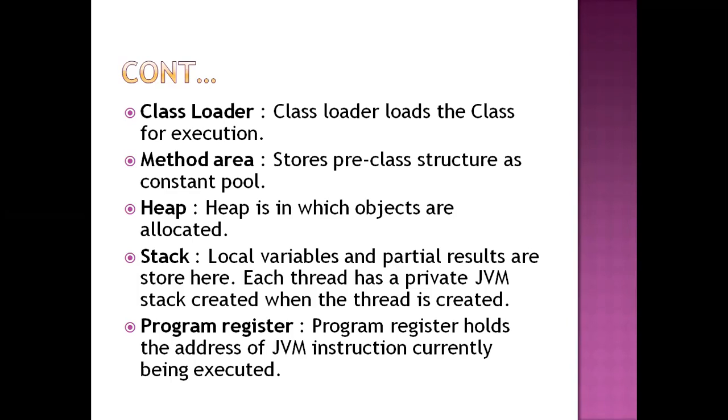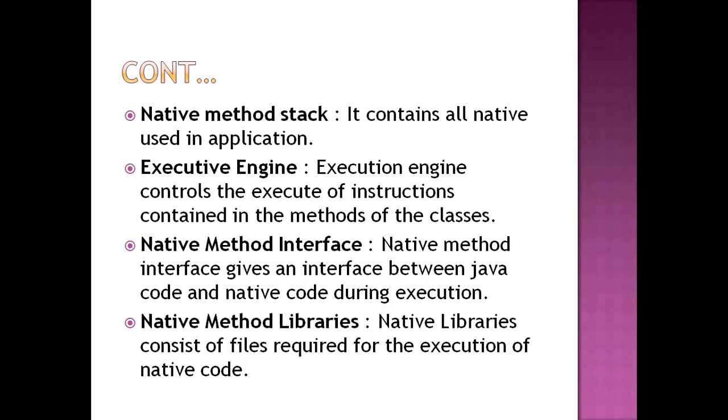Okay, and the next one, program registers. The program register holds the address of the JVM instructions, that is, which instruction is going to be executed. Then the native method area controls all the natives used in this application. The next one is the execution engine, which controls the execution of instructions.